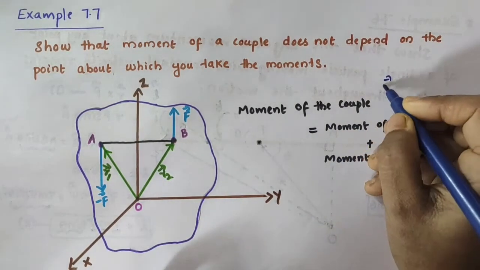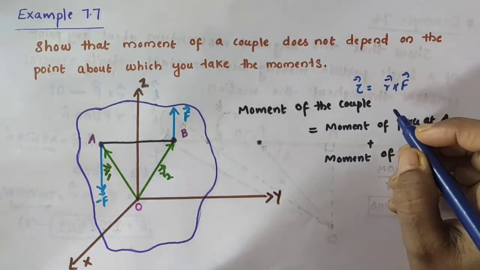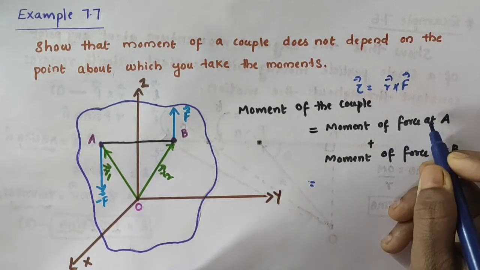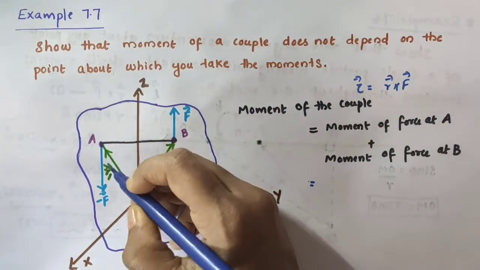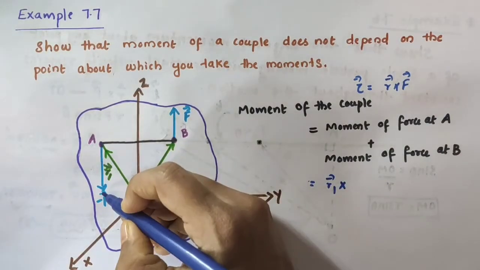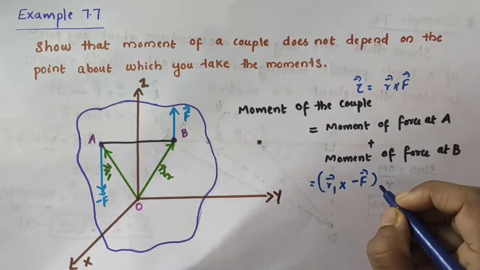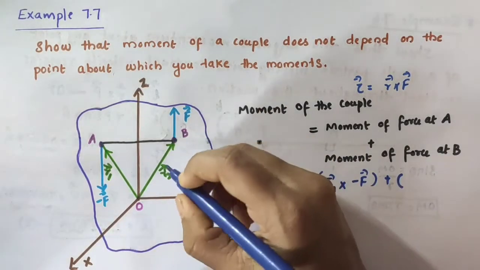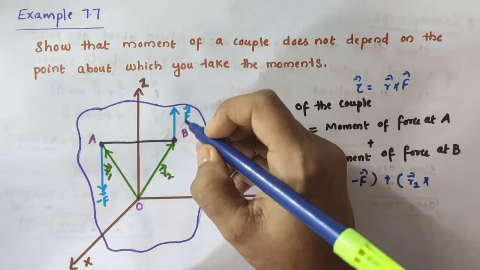That can be taken as vector r cross F. That is, torque vector tau is equal to vector r cross vector F. So the moment of the couple is equal to the moment of the force at A, whose position vector is vector r1, so vector r1 cross the force, minus vector F, plus the moment of the force at B. Its position vector is vector r2, cross the force, vector F.